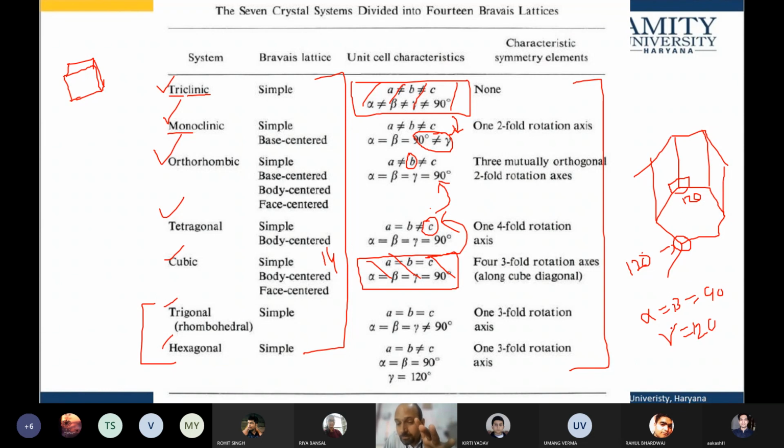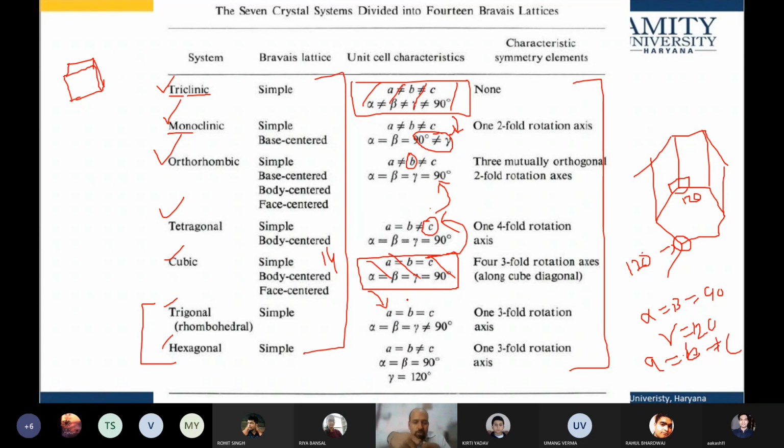And as far as sides go, A is equal to B, which are the sides of the plane at the base, and C is along the vertical. So A is equal to B and not equal to C, that is hexagonal. And the rhombohedral can come from the cubic.